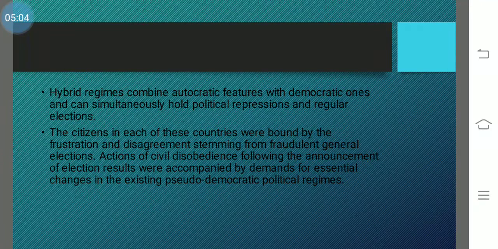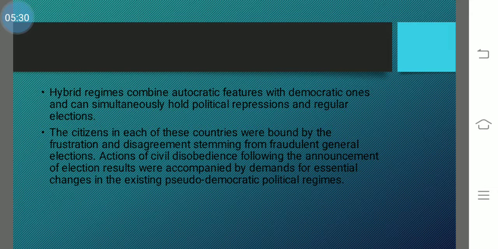Hybrid regimes combine autocratic features with democratic ones. As I've told you, they had a combination of autocracy with democracy, holding political repressions and regular elections.